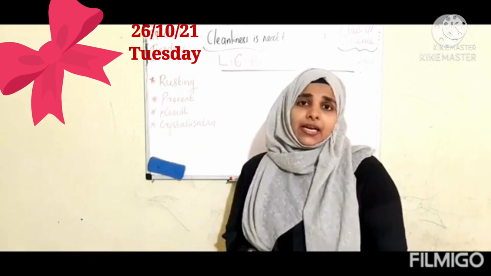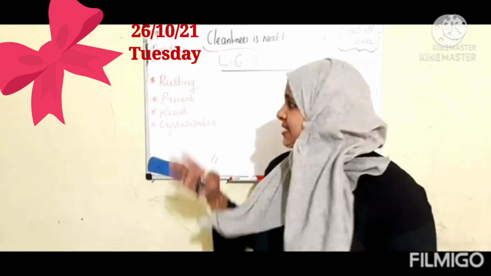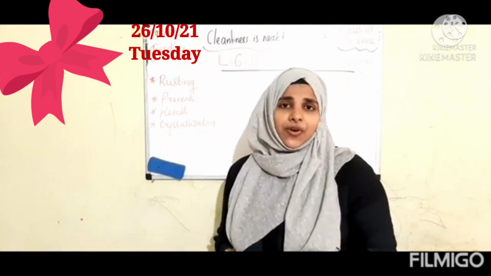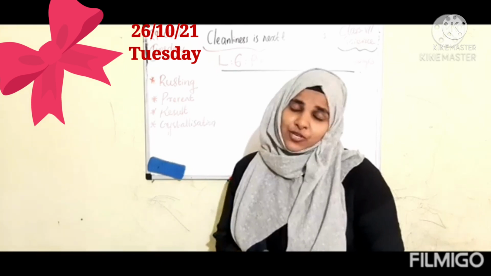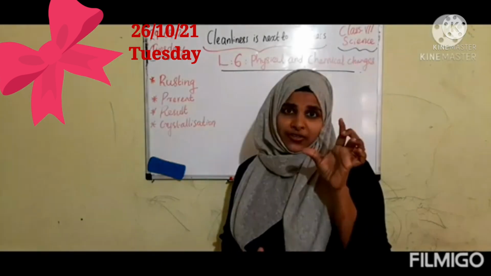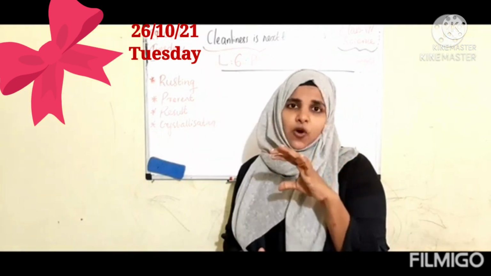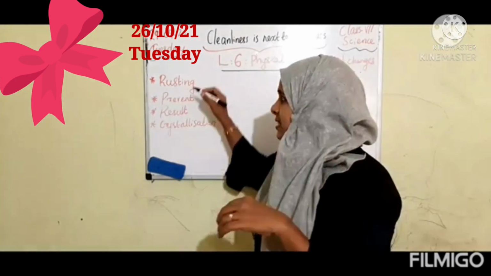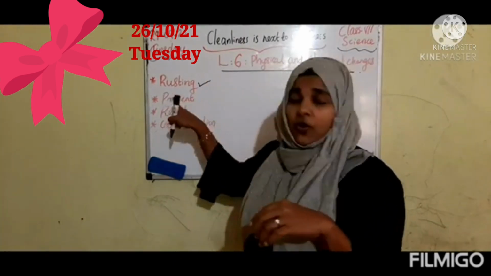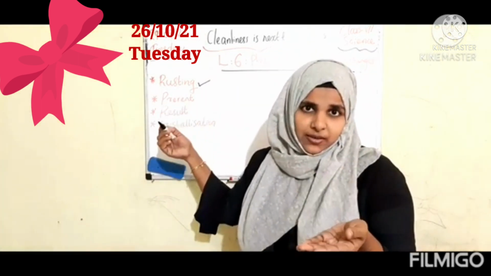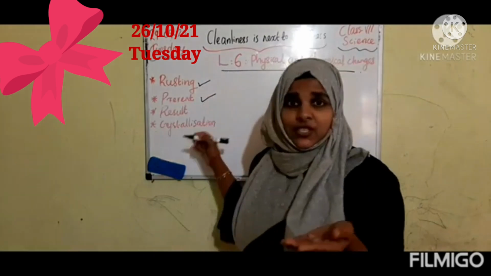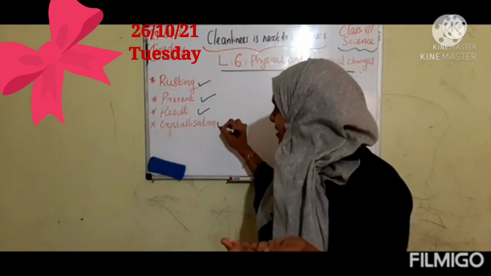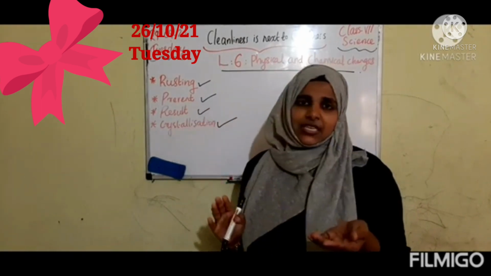Okay, dear children. Today I am going to explain rusting of iron and crystallization. We know that rusting of iron is a chemical change, where a new substance is formed. I showed that experiment already, children. A brown color is formed in the iron piece. That is rusting of iron. Now I am going to teach you how to prevent this rusting. And what are the results of chemical change? Then crystallization. Crystallization is a physical change. These things we can discuss in this section.